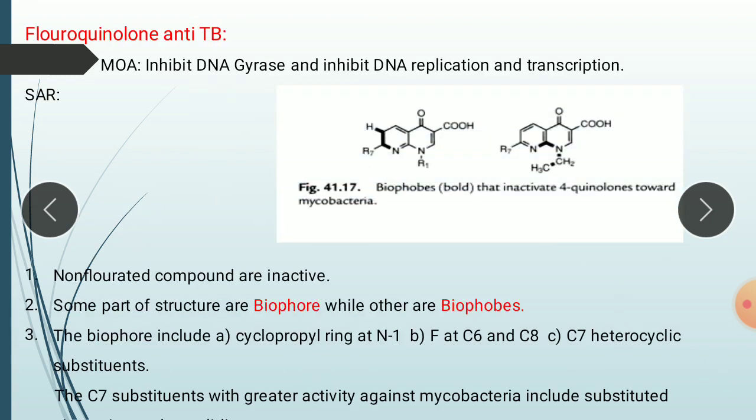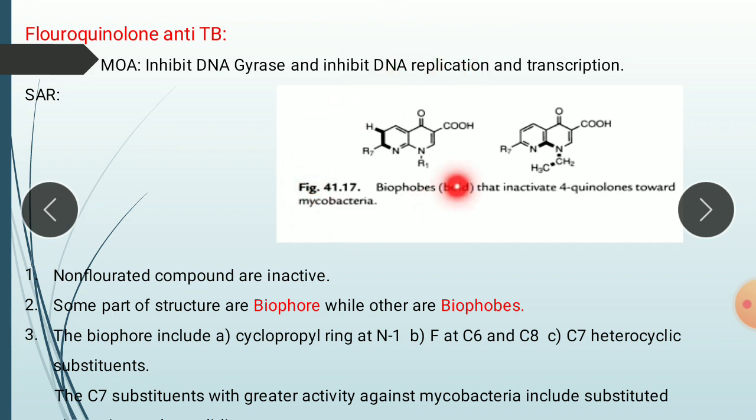Now, fluoroquinolone anti-TB. We have already covered quinolone antibacterials, and there are some drugs in that category also used as anti-TB. Here is a fluoroquinolone, which contains fluorine. Some of these drugs are used as anti-TB. The mechanism of action is the same as we discussed in the quinolone chapter. It inhibits the DNA gyrase enzyme and therefore inhibits DNA replication and transcription.